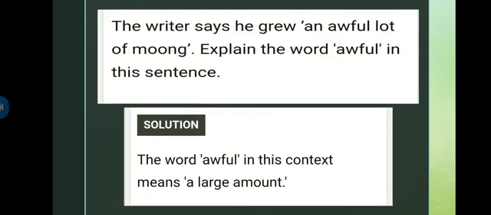Now, the writer says he grew an awful lot of moong. Explain the word awful in this sentence. As we discussed in the chapter, we know that he used the term awful. So what does the term awful mean? Why did he use that term, or in which sense did he use it? That's what we have to talk about over here. The word awful in this context means a large amount.